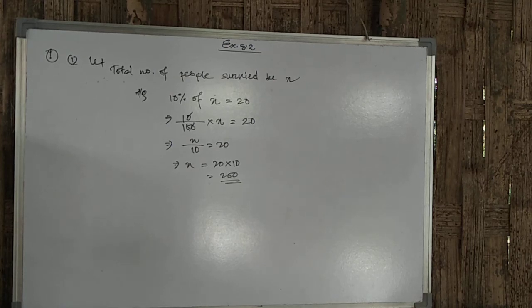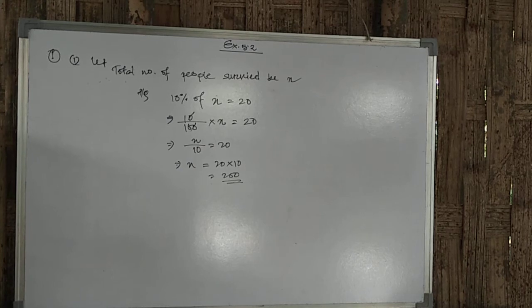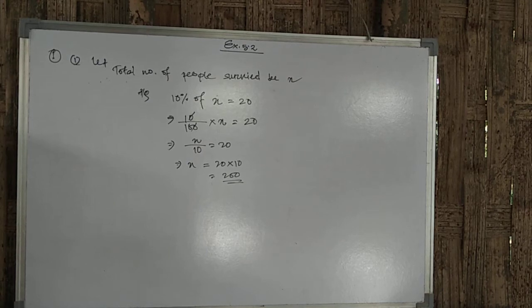Which type of music is liked by the maximum number of people? From the given pie chart, we can say that the type of music liked by the maximum number of people was light music. Now the third question: if a cassette company were to make 1000 CDs, how many of each type would they make?